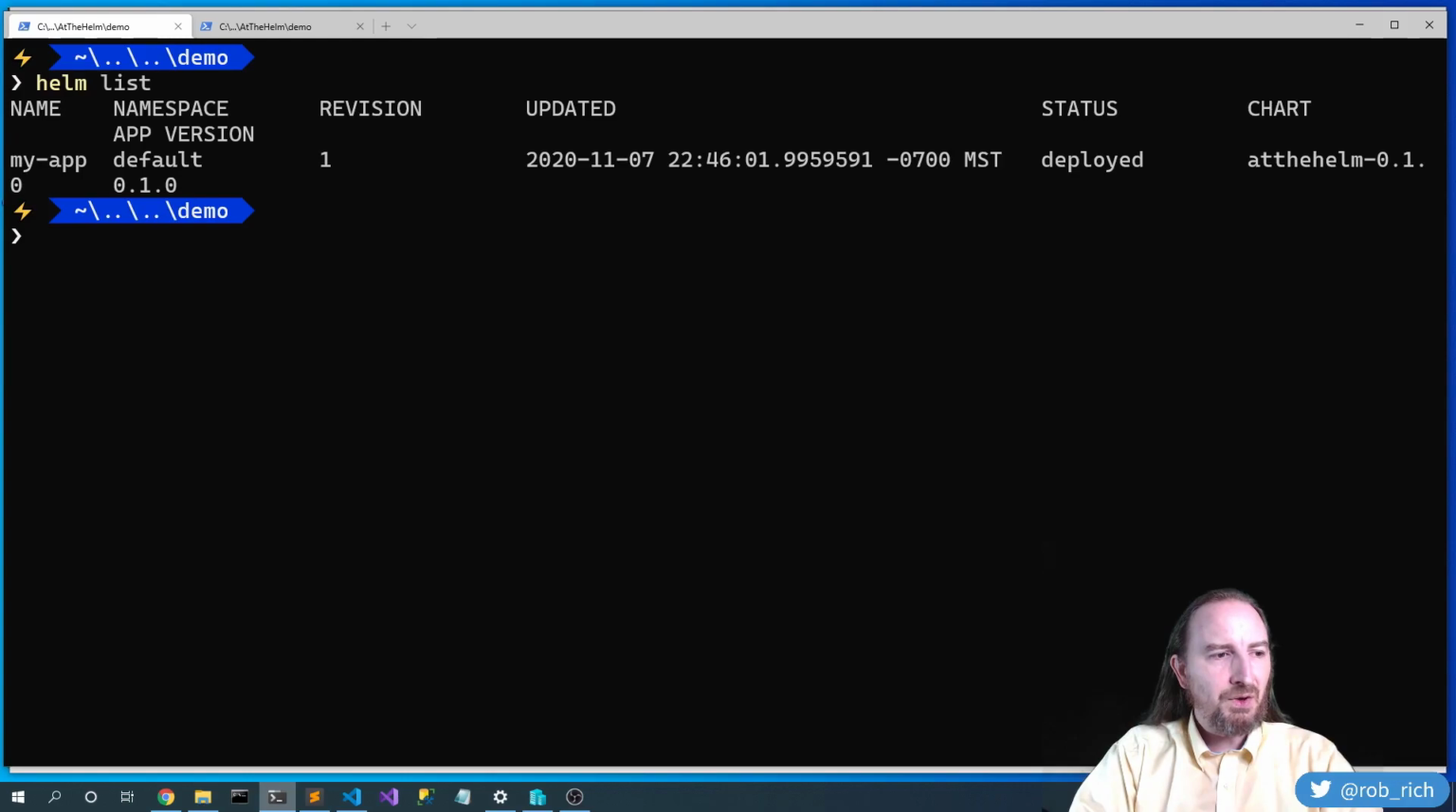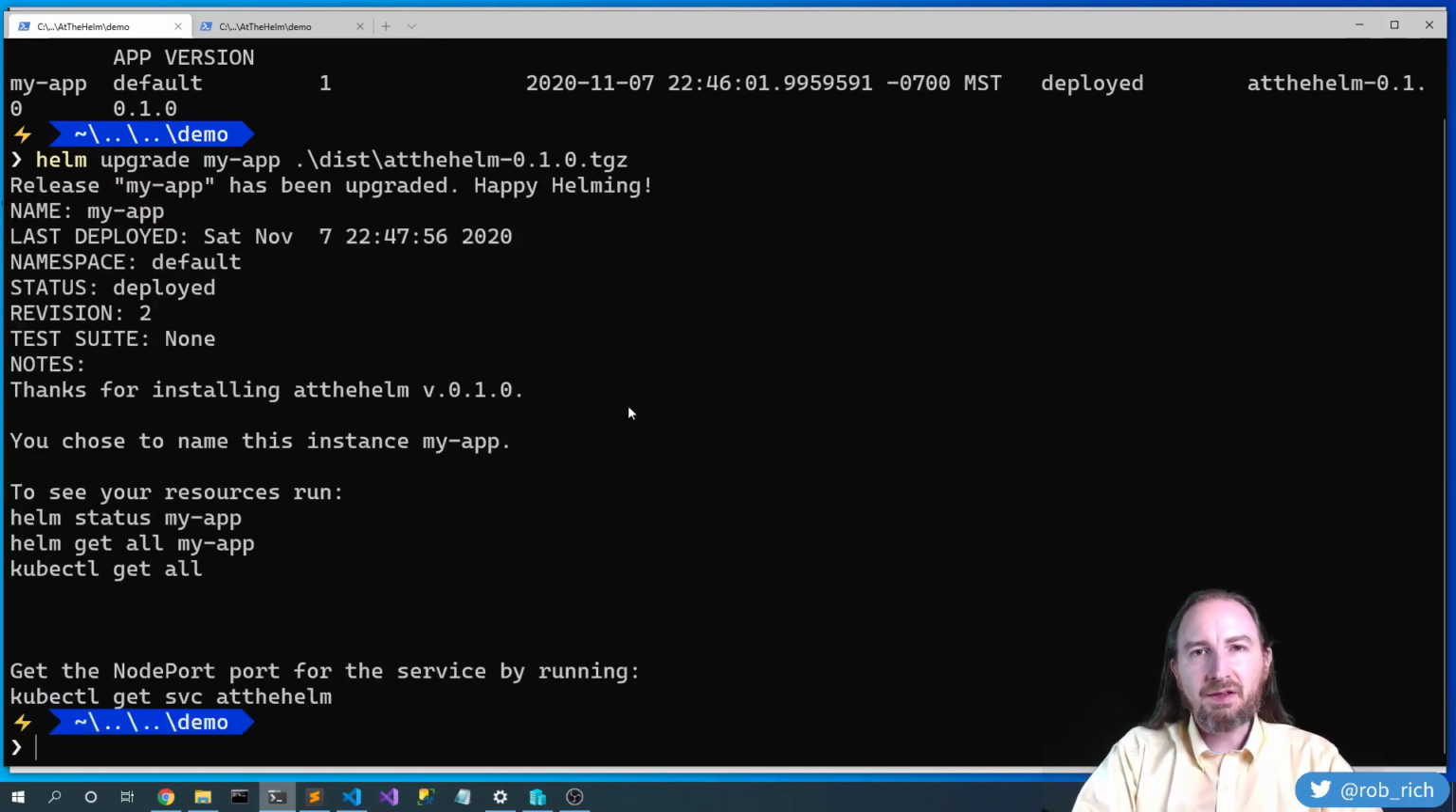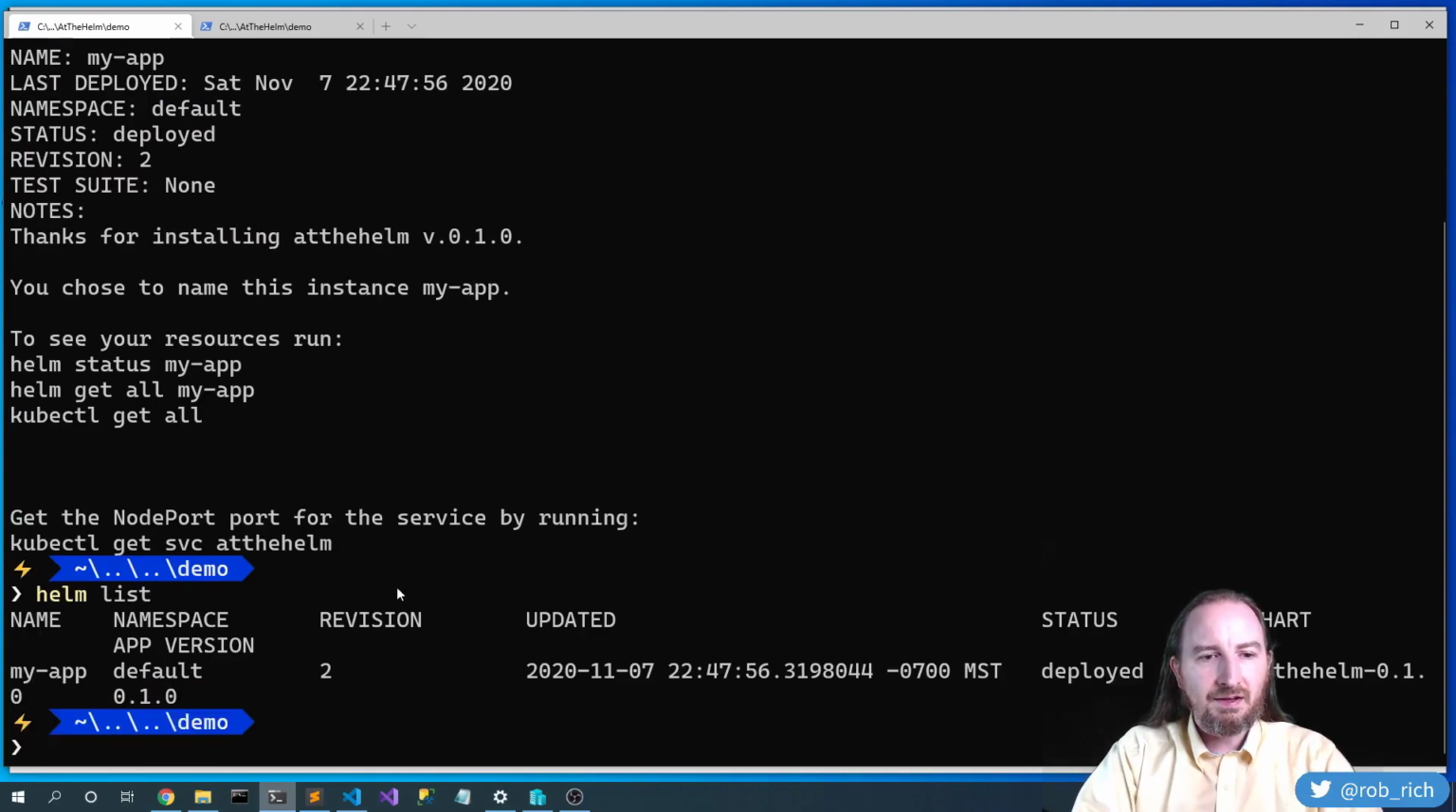So now what if I want to upgrade this? Well, I can say helm upgrade my app, and I can point to the file that has the new package. Now, right now it's exactly the same, but once I upgrade it, it will replace all the resources that it needs to. If I say helm list, I can see now I am on revision 2. So whatever resources need to get recreated or altered, it will just do all of that behind the scenes for me. That's perfect.